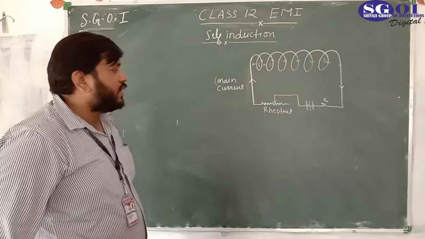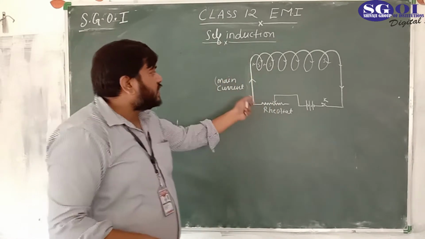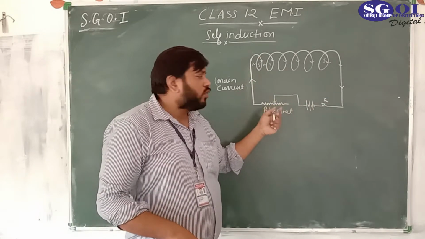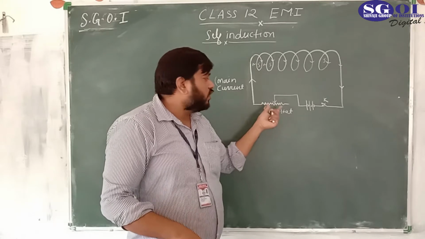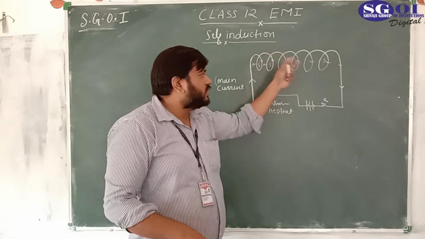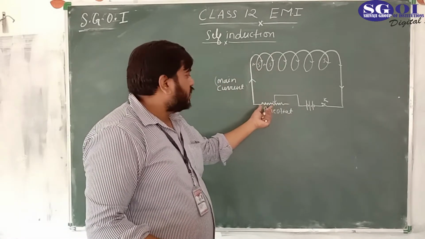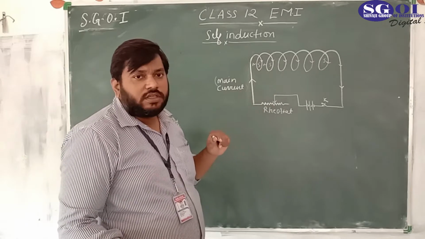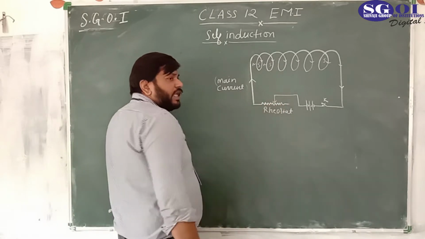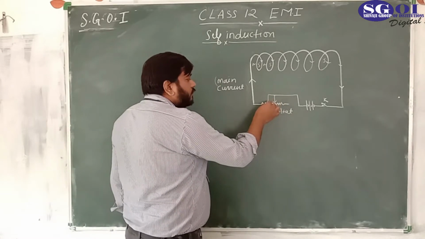For increasing the main current, we have to decrease the resistance of the circuit. And for decreasing the resistance of the circuit, we could only decrease the contribution of the resistor, because the coil resistance is fixed; we cannot change that. We could change this part of the resistance which is being used in the circuit. So for decreasing this, we would move this arrow sign from here to here.